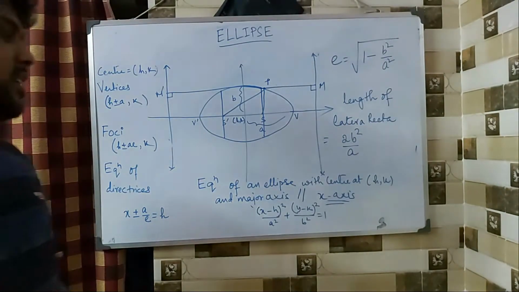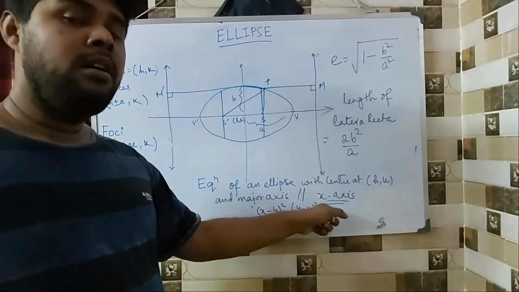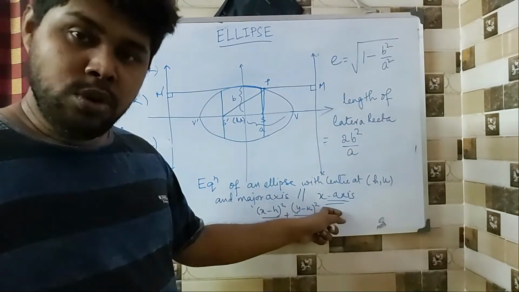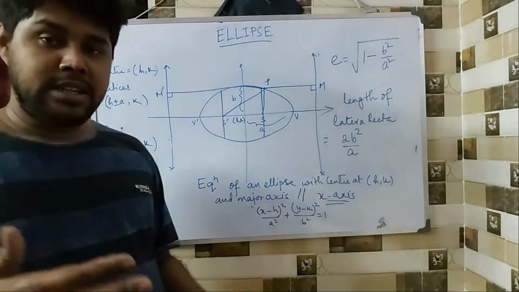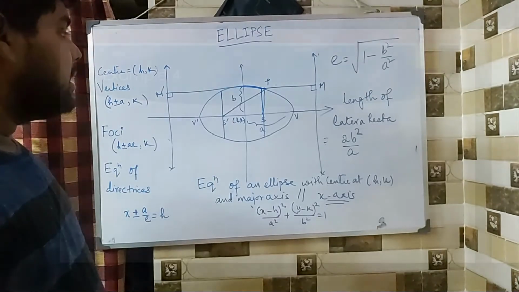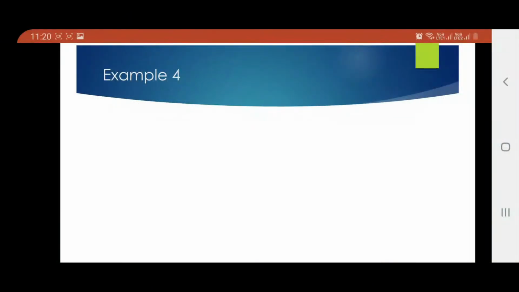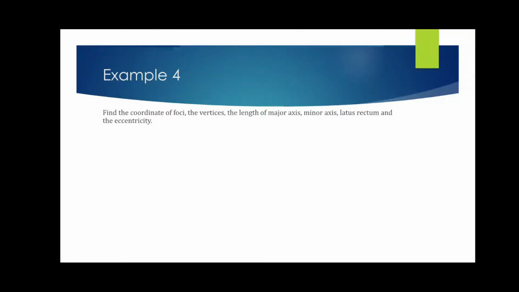And similarly, you can write the same thing when the major axis is parallel to the y-axis. Fine. So now let us move on and solve a few problems. Let us take the first problem, chronologically the fourth one. So you have to find the coordinates of foci, vertices, major axis, minor axis, the length of latus rectum and the eccentricity of the following ellipses. So these are the examples taken. So let us start one by one.